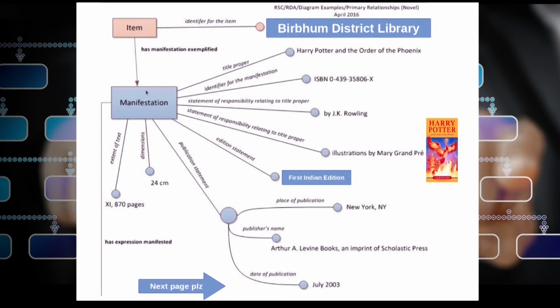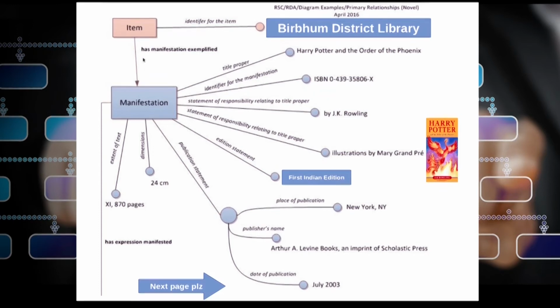So you can see the work has different expressions. One expression can have different manifestations and one manifestation can have different items. So manifestation basically has the following characteristic features. It has a title, Harry Potter and the Order of the Phoenix, identifier, ISBN number, author J.K. Rowling, illustration and who did this illustration. Then what is the edition number, first Indian edition, place of publication. These are all, as you can see, bibliographic data items given in MARC 21 or ISBD, but these are all important characteristic features. These are called FRBR elements.